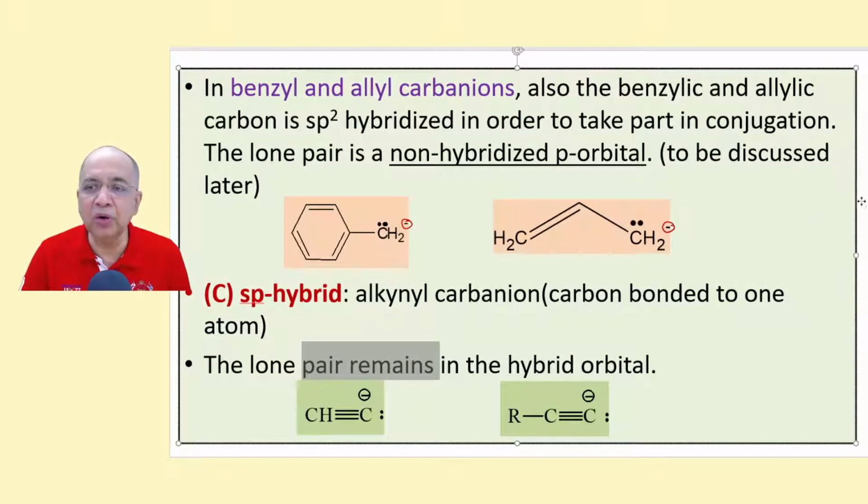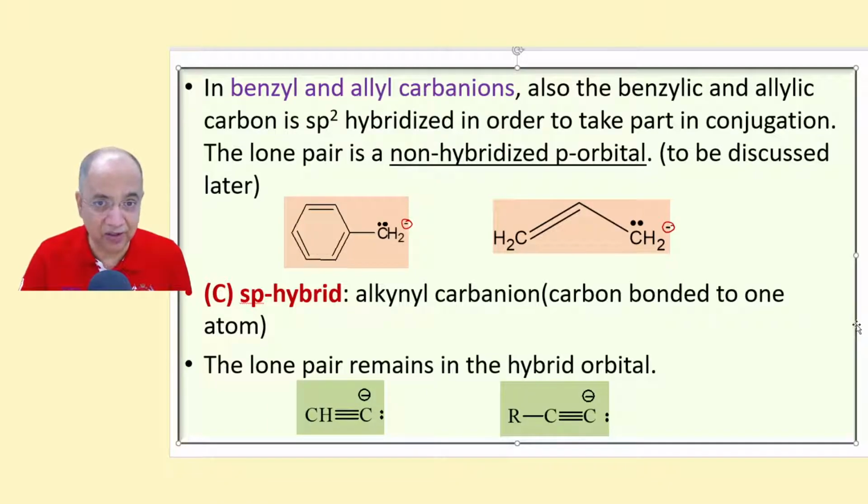We shall know about this resonance later. Similarly, allyl carbanion, the lone pair is lying on a non-hybrid p orbital, and the carbon is not sp3 hybridized, it is sp2 hybridized, where the lone pair is in a non-hybridized p orbital that will go for conjugation. We will know that in resonance.